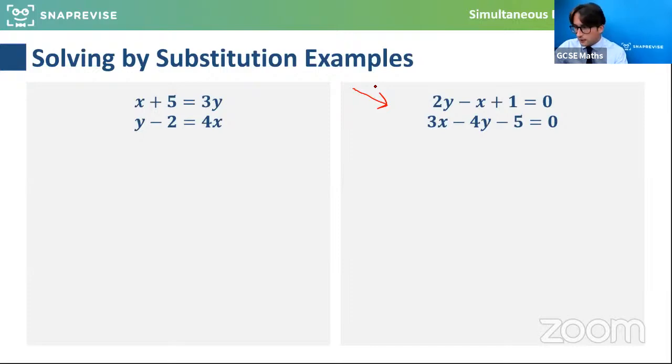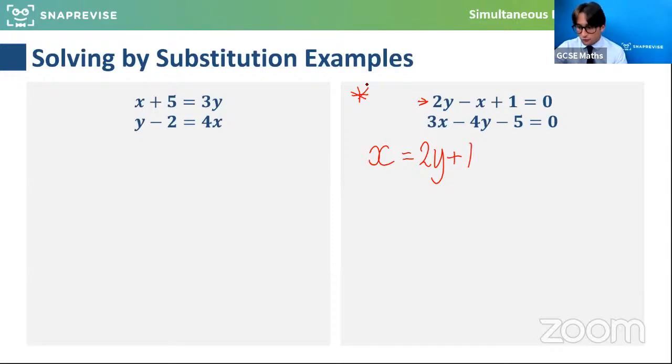So this one here, what I would recommend is, again, let's use substitution. Let's make x the subject of this. So if I add x across, x equals 2y plus 1. So that might help start you off. And I would like to start with this one first because I know the solution is going to be a little bit nicer. So if you are feeling confident with this and you want to work ahead of me and share your answers in the chat, please do. Please also ask any questions so that I can clarify any bits that are challenging. But thanks to those that have already done that and all the comments that are coming in.